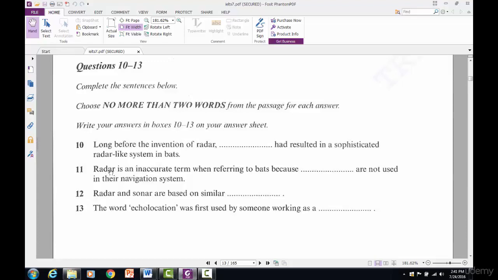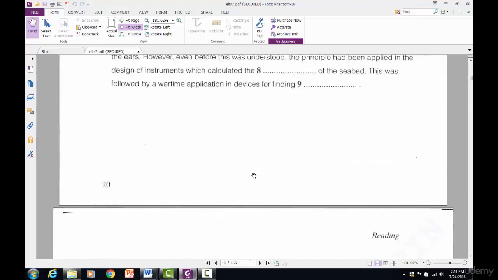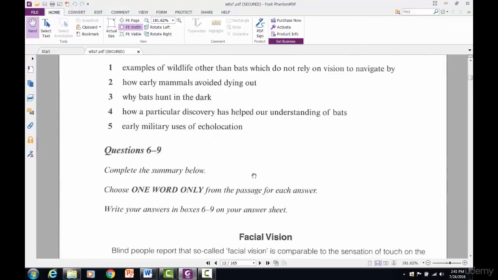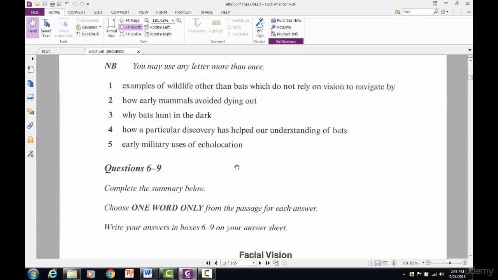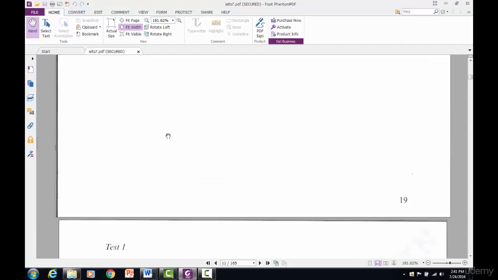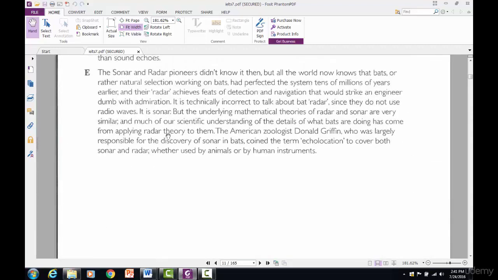Now, number 11, it says radar is an inaccurate term when referring to bats because. And actually, we now know number 4. Number 4 is paragraph E, because we have our invention, sonar and radar pioneers.